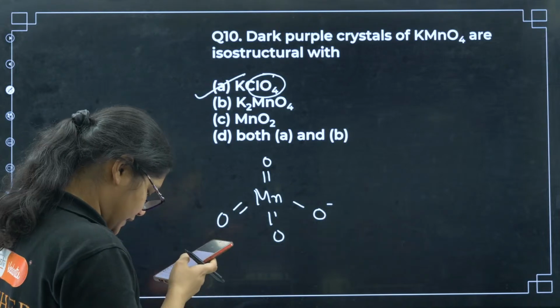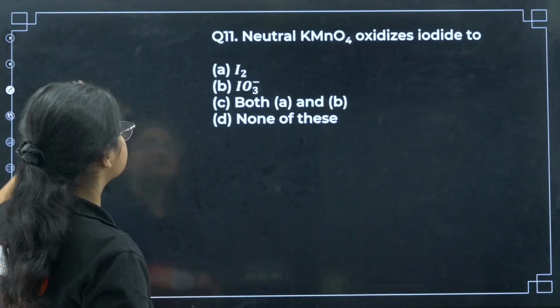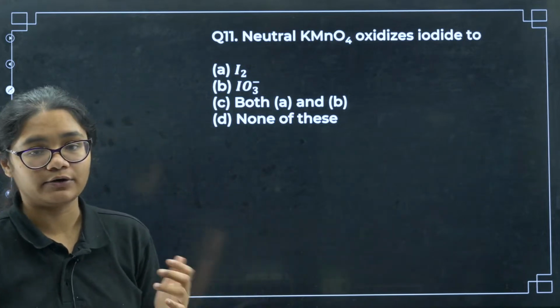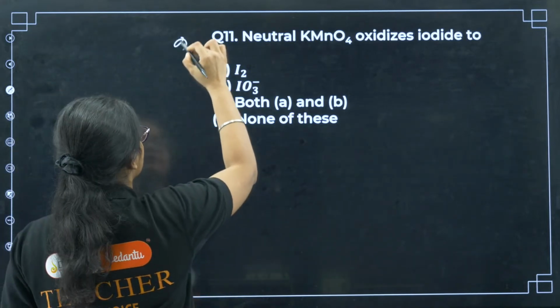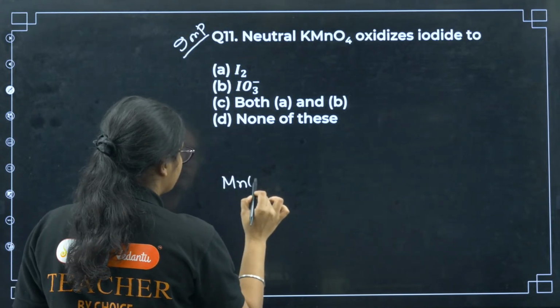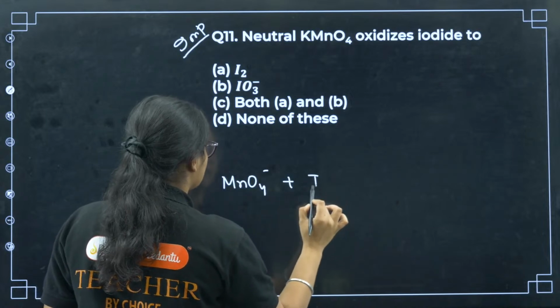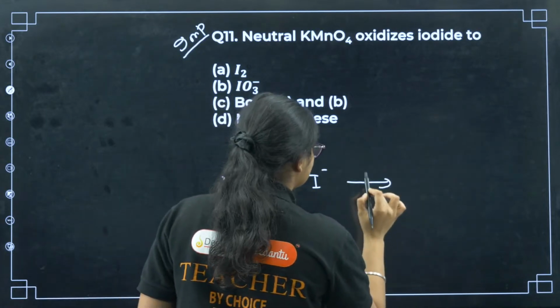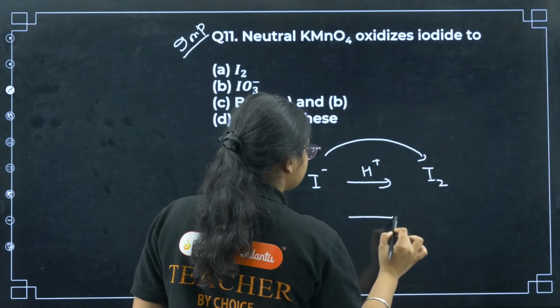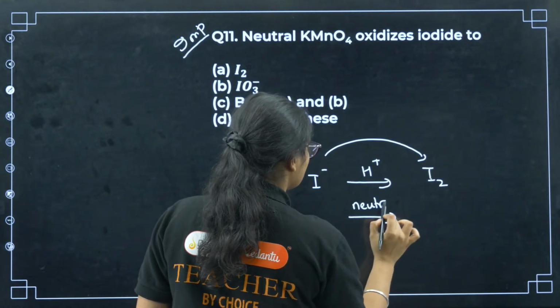Okay. Next, question number 11, neutral KMnO4 oxidizes iodide to what? This is a very important question. If you remember, in the presence of MnO4- and if you have I- in acidic medium, it gets converted to I2. But if the medium is neutral, then what will happen?